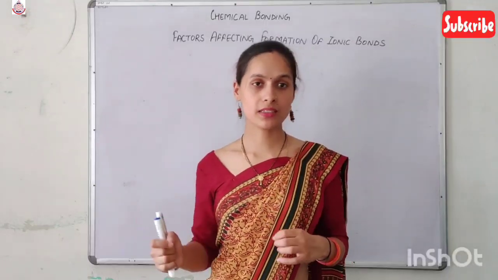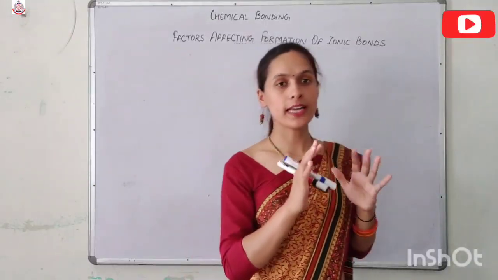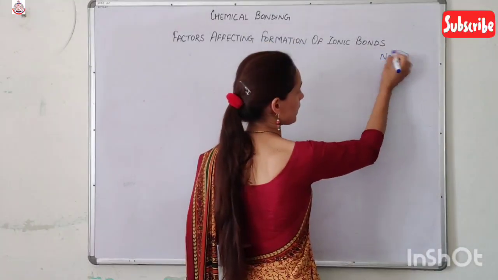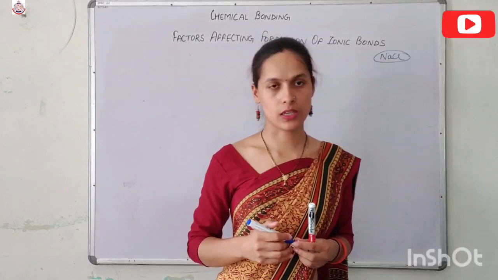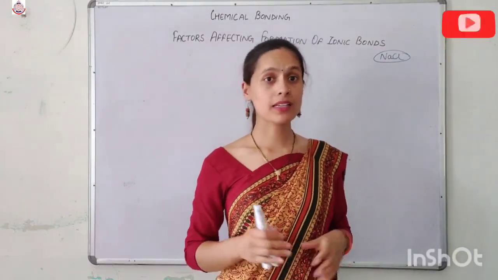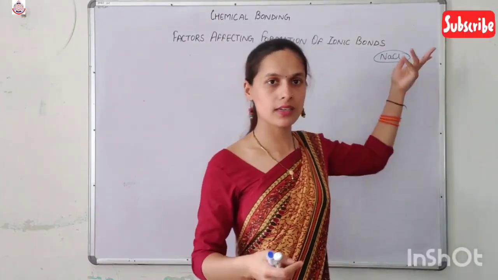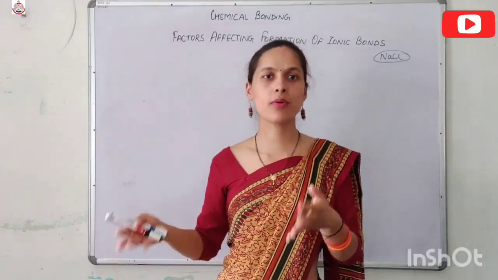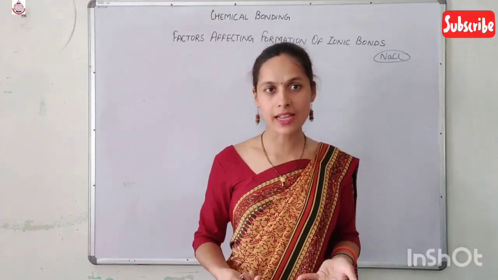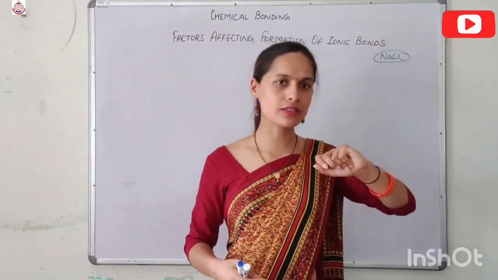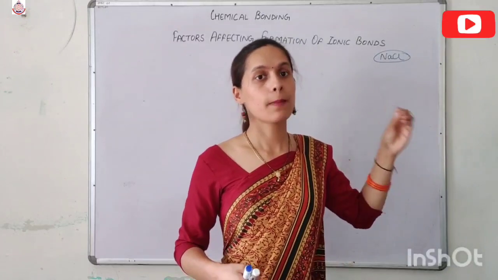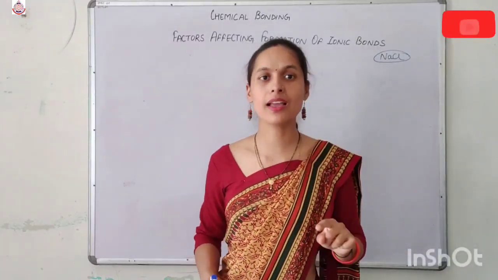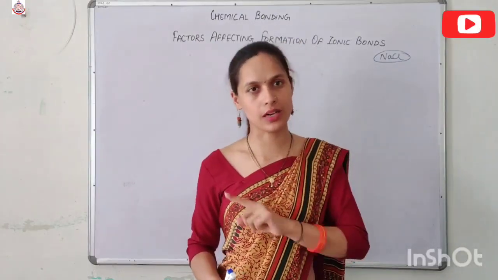Now, the reason behind this is, if we talk about solid NaCl, it is not able to conduct electricity, though the constituent particles are ions. Now your question is, it contains ions, because we are saying from the start that ionic compounds are made up of ions. So why is it not conducting electricity though it has ions? Yes, it is the correct statement that it has ions, but these ions are not free in the solid state.